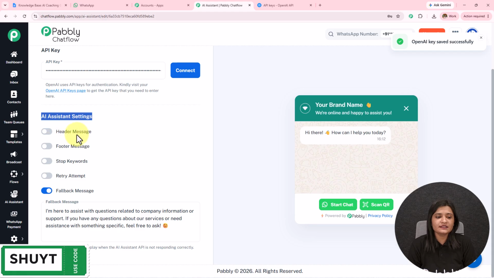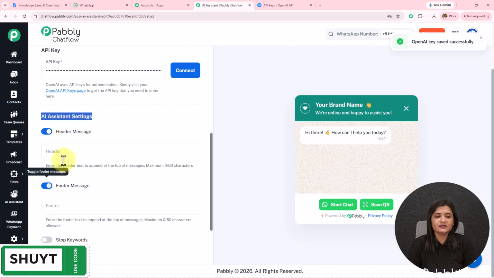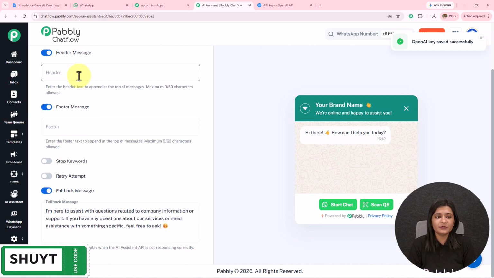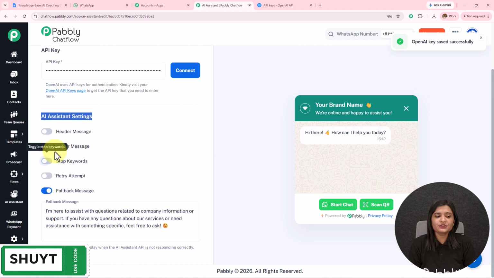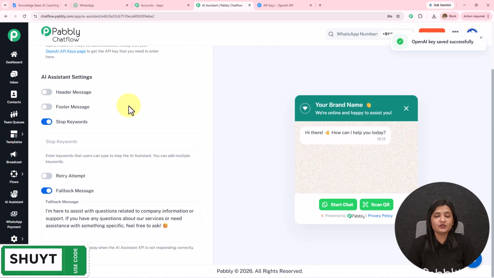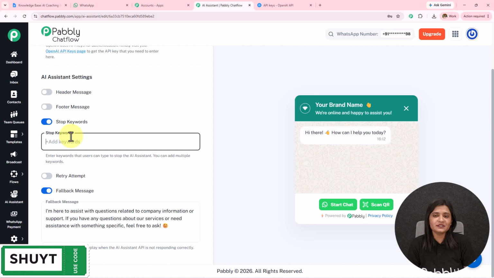Next, I have the AI assistant settings. If I want to provide the header message and the footer message, I have to toggle on the button, enter the message, and it will start displaying. We have the stop keyword. When the user does not want to get replies from the AI agent, or when the matter has to be escalated to human support, then the stop keyword can be sent by the user. You can add as many stop keywords as you want. You have to enter the word and press enter in order to add it.